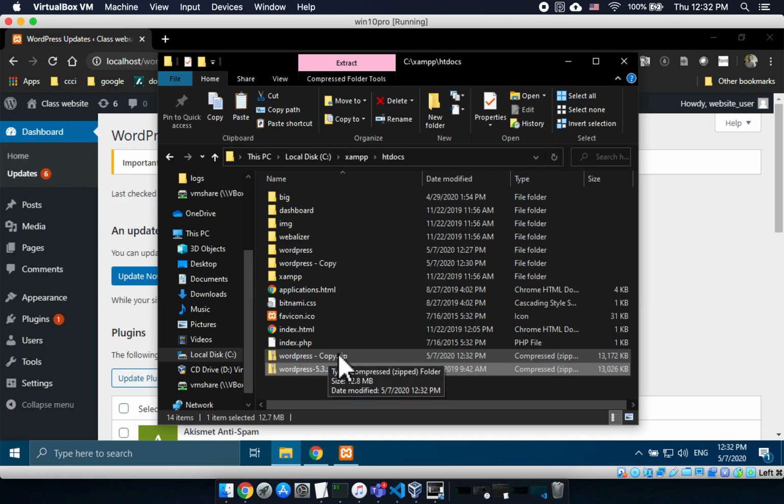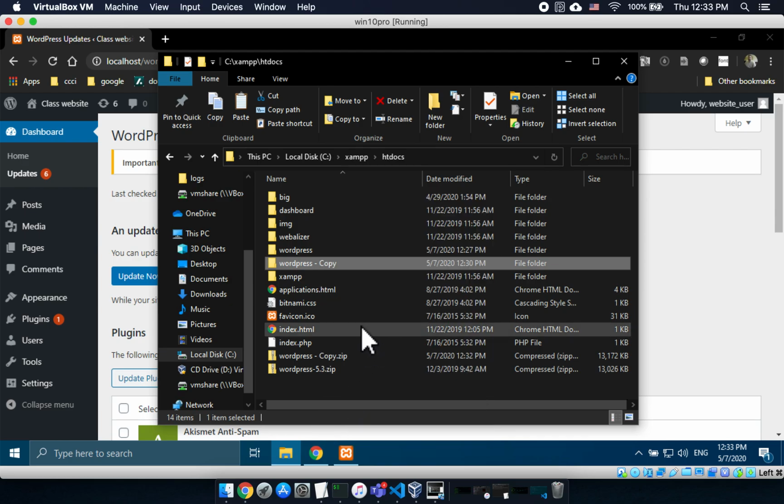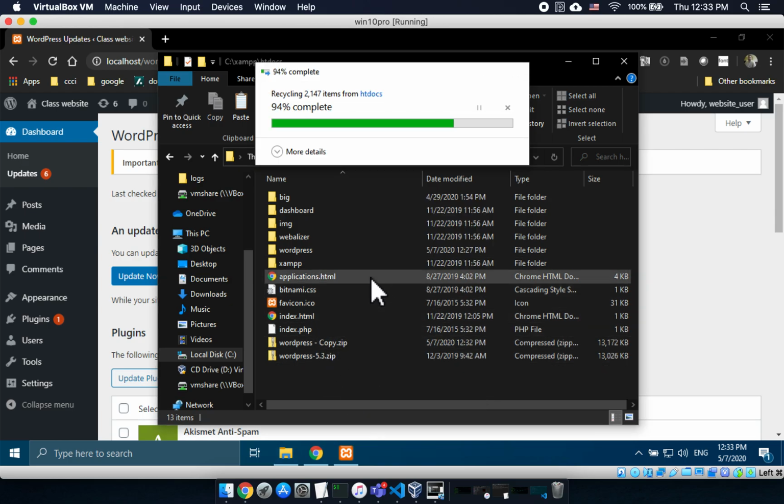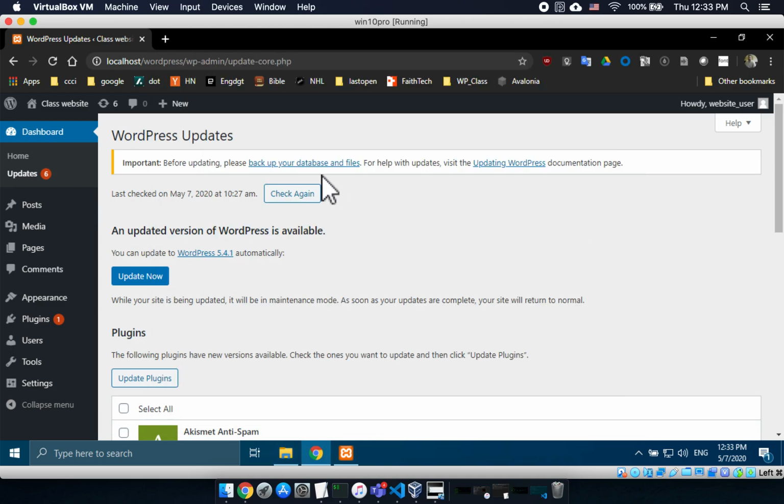Once I have that zipped, I don't really need the folder anymore, so I'm going to delete it because I have a zip file of it. Okay, good. Now my files are backed up. Great. But what was the second part? The second part was database. So I need to do my database.